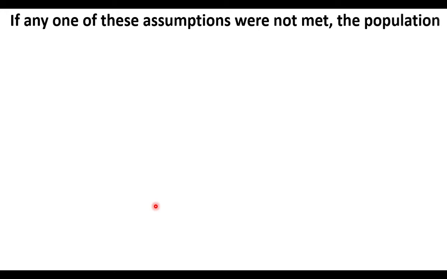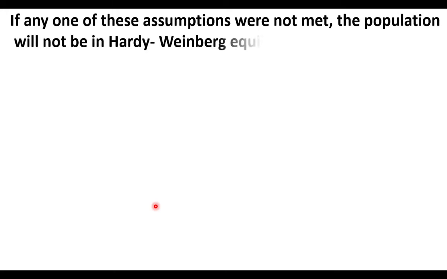If any one of these assumptions is not met, the population will not be in Hardy-Weinberg equilibrium. If any one of the conditions is absent, the population will undergo variation in the next generations. The members show variation, and the gene frequency of the population will change generation after generation.